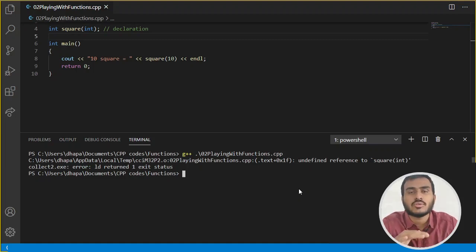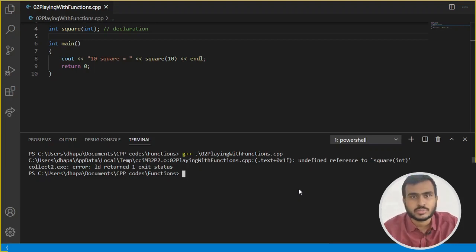Declaration is not enough. I am again saying, declaration is just for telling the compiler that we are going to have this type of function, it is going to return a value of this type, and it is going to take input of these types. But declaration is not enough if you want to really call or execute that function. Then you need to supply the definition of the function, because in the definition you write the function body, and that is compulsory if you want to execute that function.